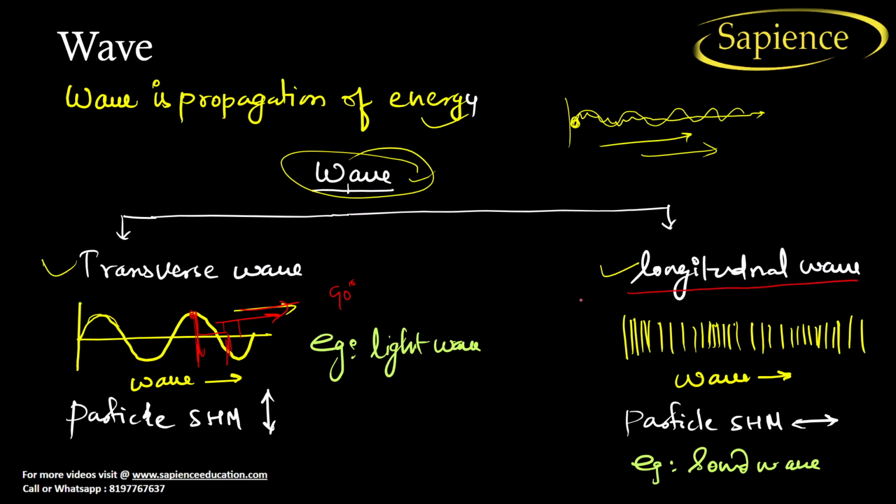Now we can talk about the longitudinal wave. So what is a longitudinal wave? It is a wave in which the direction of movement of the particle. See here, there is a compression as well as a rarefaction. So the particle is moving to and fro like this, as well as the wave is moving in this direction. So the particle movement and the wave movement both have the same direction. So that's the criterion for the longitudinal wave. The example of a longitudinal wave is a sound wave, and the example of a transverse wave is a light wave.